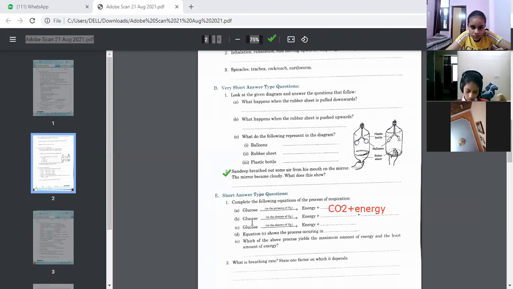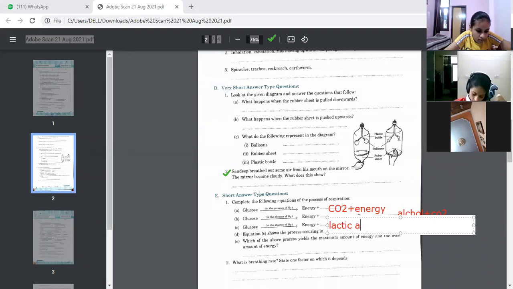For number 2, glucose, what will happen? Energy plus alcohol and carbon dioxide. Plus CO2. Okay, next, fix the CO2; it will be CO2, we have to write it in capitals. Next, C part, what will be released? Energy plus lactic acid. Okay, energy plus lactic acid.